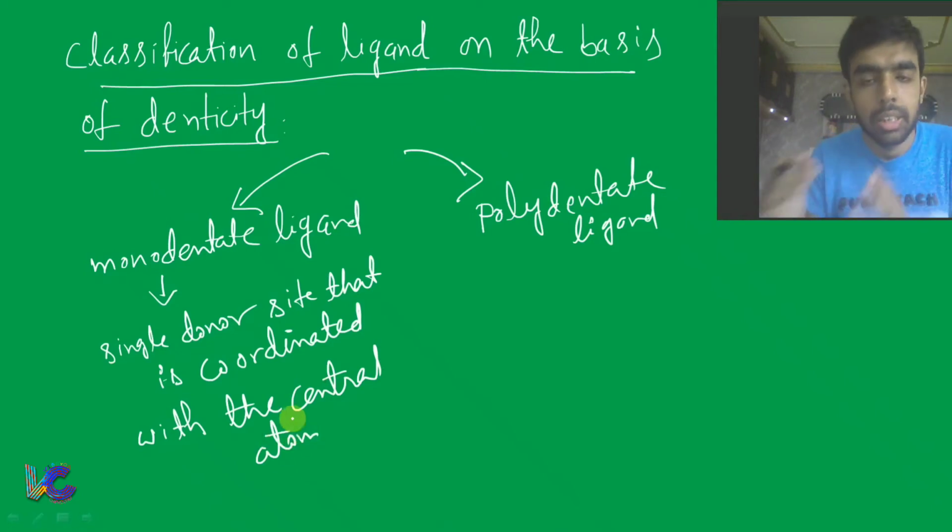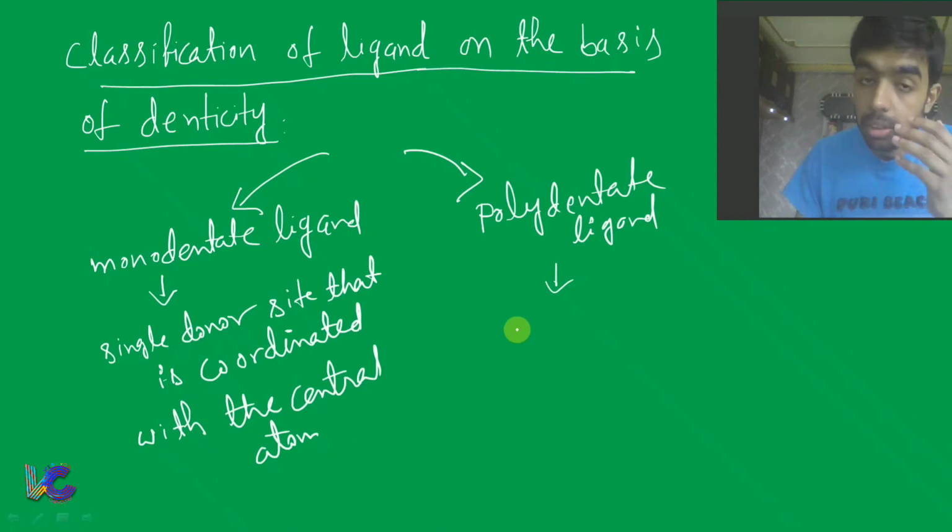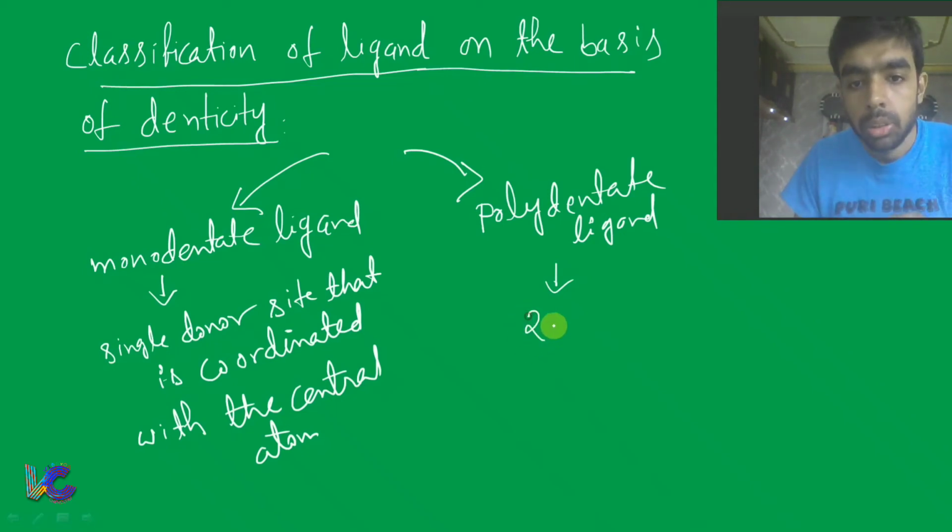That is monodentate ligand. That means denticity is equal to 1. Now polydentate ligand means there is more than one donor site that is coordinated with the central atom. And if the donor sites are 2, then you can say bidentate.